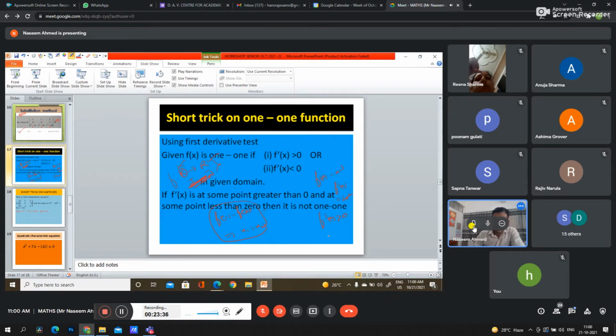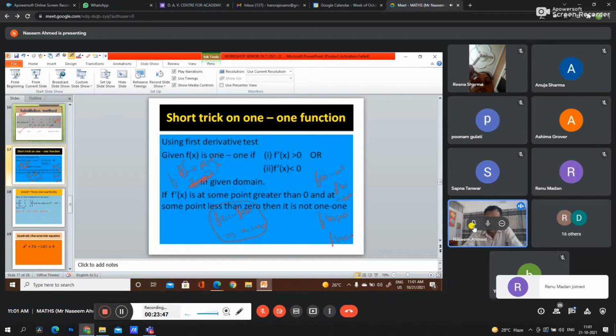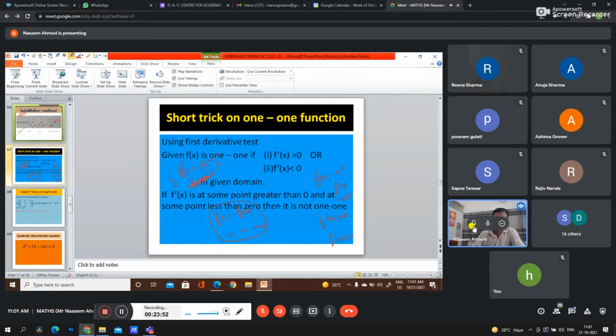Again, if in the whole domain we get f dash x less than 0, then again we can say one-one function. If in one question we get greater than 0, then the whole function will be one-one. If in another domain we get the first derivative less than 0, we will say this is also a one-one function. Sometimes we get the condition that at some point f dash x is greater than 0 and at another point less than 0 in the same domain.